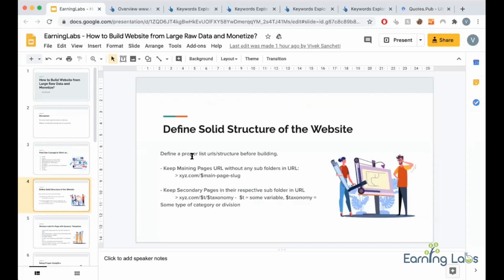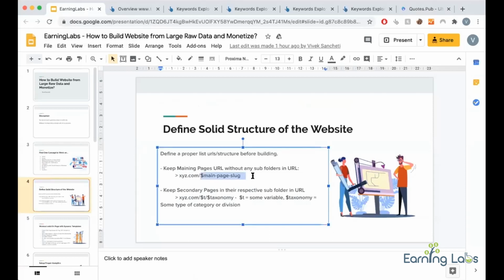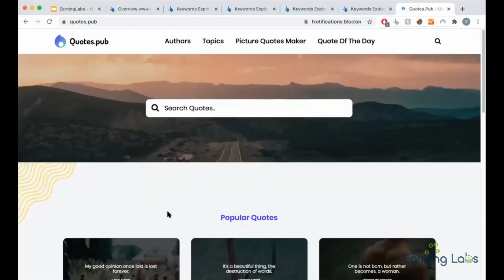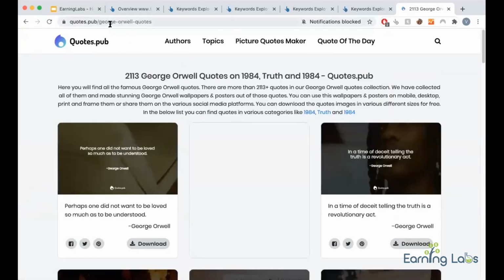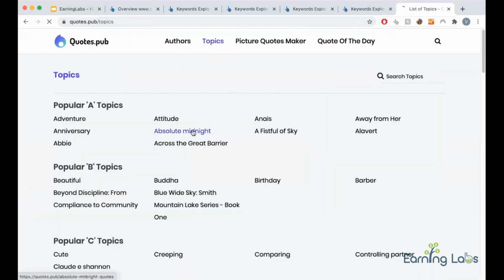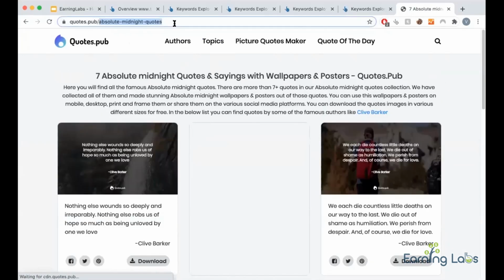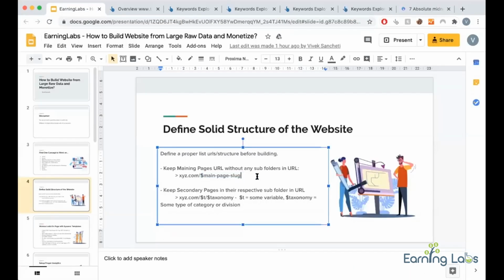One is the homepage. The homepage URL is clean. There's nothing there. Then comes the main page URL. Always try to have the main page URL directly. Avoid using a directory in it. In my case, my main page is the author name plus quotes, like people search George Orwell quotes. They also search category quotes. So if you see my URL structure, it is category-dash-quotes and author-name-dash-quotes, and that is constant. So those are my main pages.